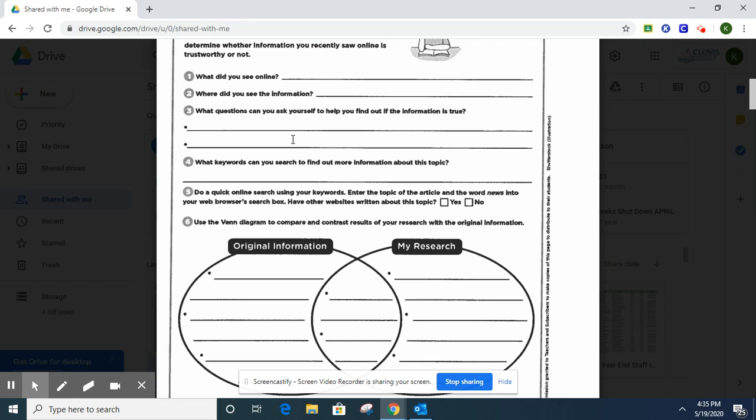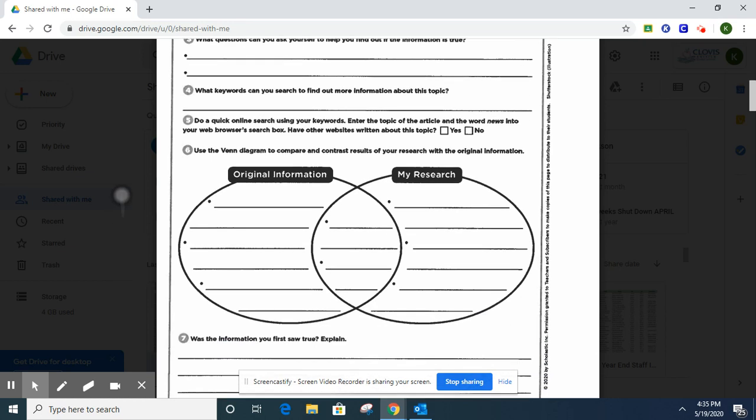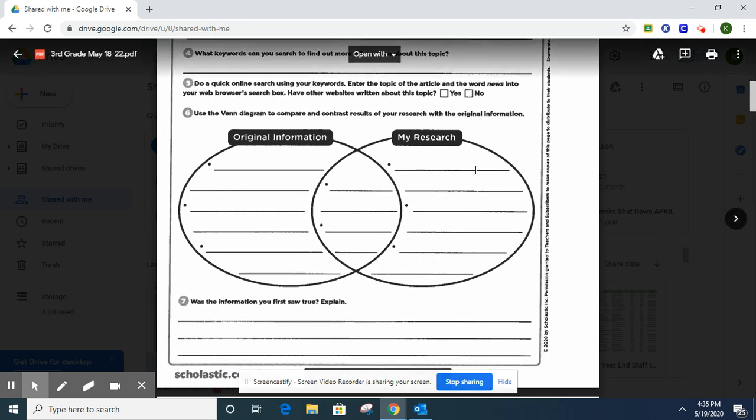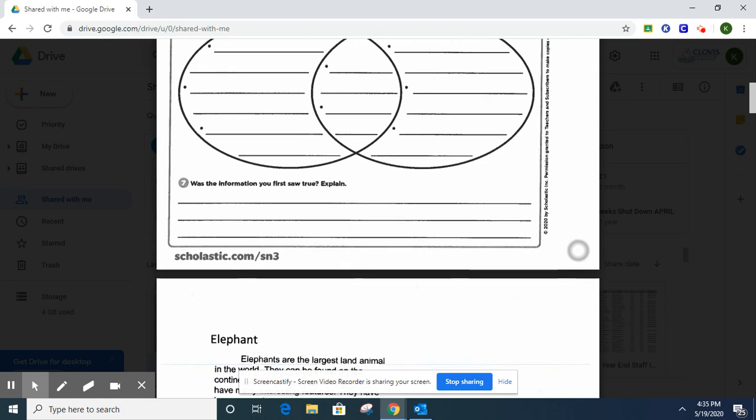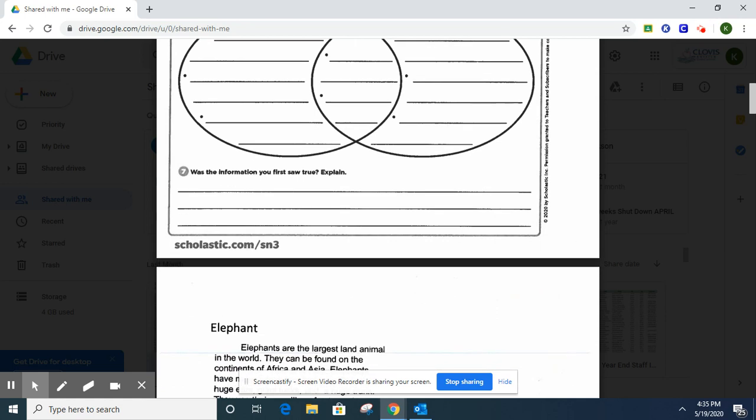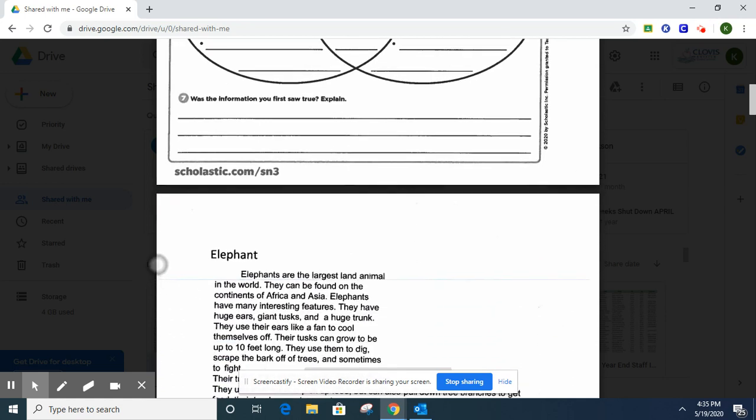So with the help of someone at home, research that topic. What did you find out on your own? And this is something that's different than the original information you learned in the article. And what are some things that you learned that might have been the same? Okay, so it might give you a good reason why that hoax happened, what the explanation was. If you need any more questions or help with that, just let me know.